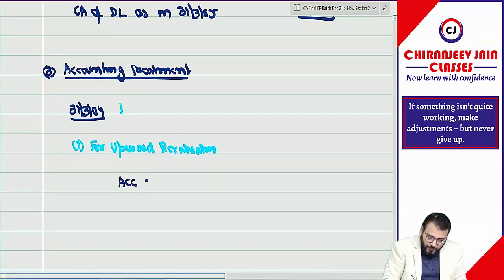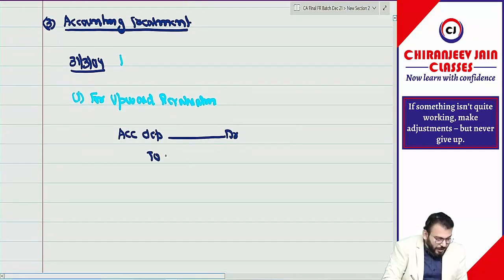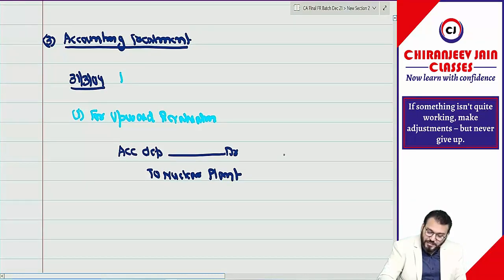So the first journal entry will be: Accumulated depreciation account debit to property, plant and equipment, or you can write nuclear plant. 9,000 will be eliminated.